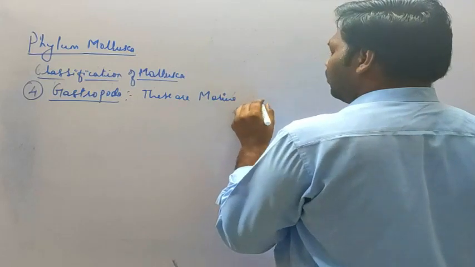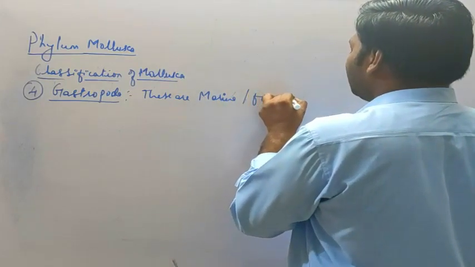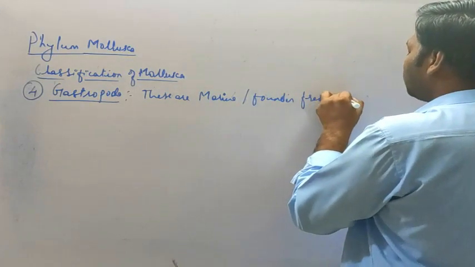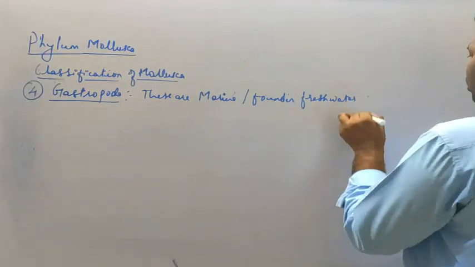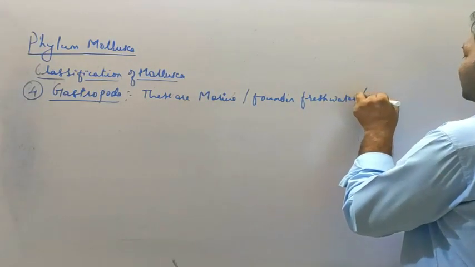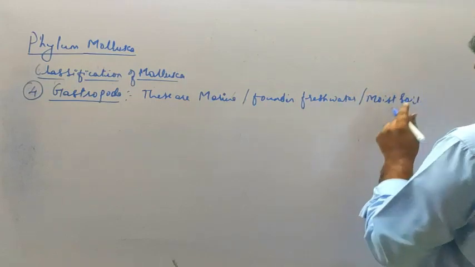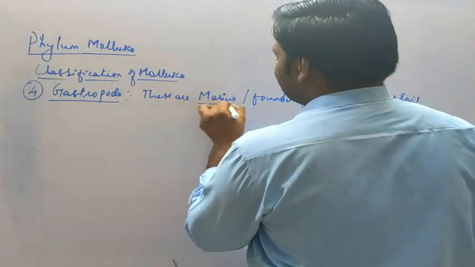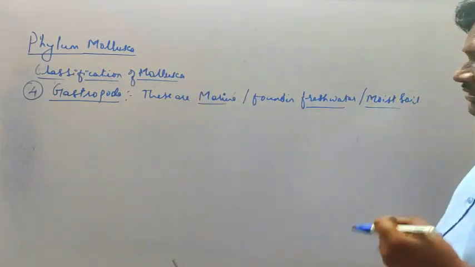These are found in marine or fresh water, or moist soil. Okay, so these are the common habitats where they are found, that is marine water, or fresh water, or also the moist soil.